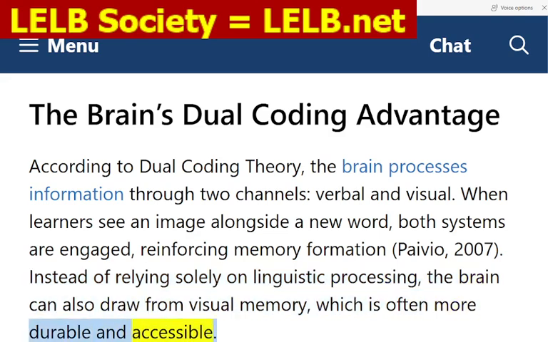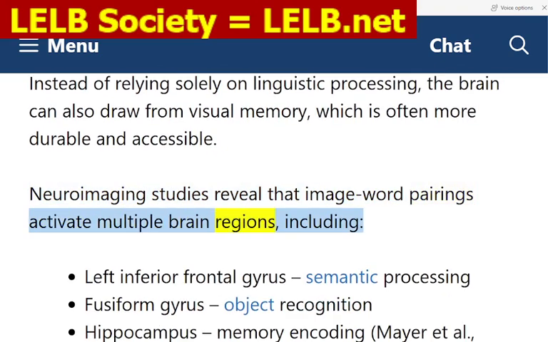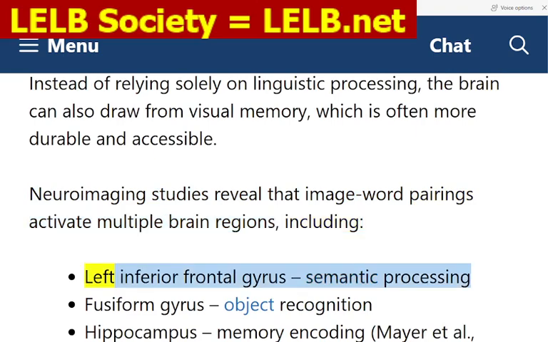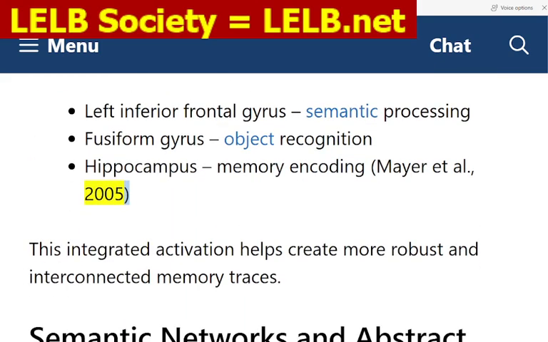Neuroimaging studies reveal that image-word pairings activate multiple brain regions, including the left inferior frontal gyrus, semantic processing; the fusiform gyrus, object recognition; and the hippocampus, memory encoding (Mayer et al., 2005). This integrated activation helps create more robust and interconnected memory traces.